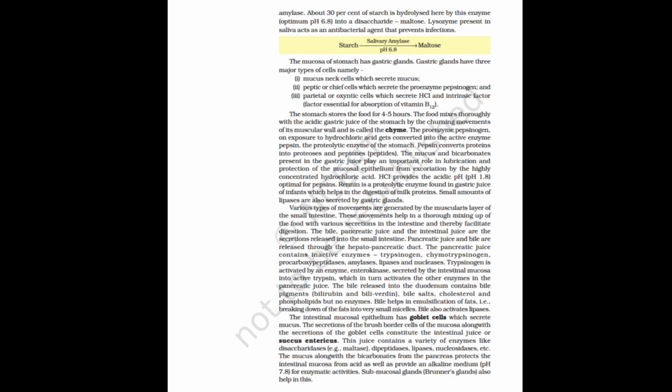The mucus and bicarbonates present in the gastric juice play an important role in lubrication and protection of the mucosal epithelium from excoriation by the highly concentrated hydrochloric acid. HCl provides the acidic pH, pH 1.8, optimal for pepsins. Renin is a proteolytic enzyme found in gastric juice of infants which helps in the digestion of milk proteins. Small amounts of lipases are also secreted by gastric glands.